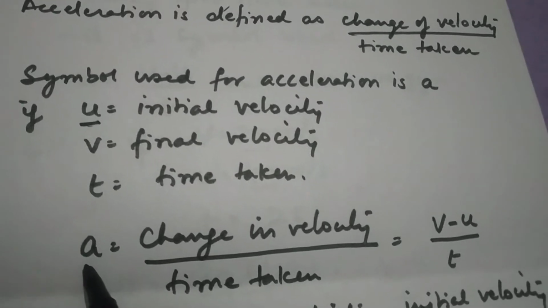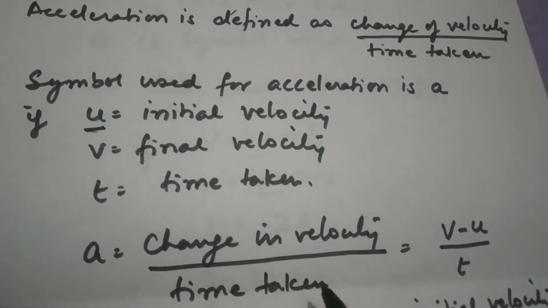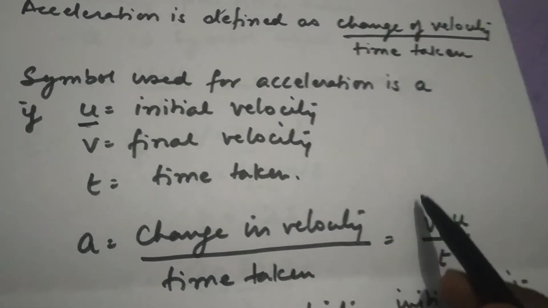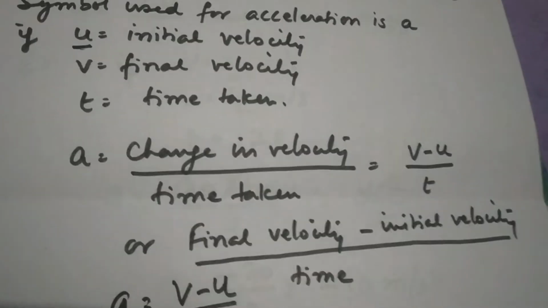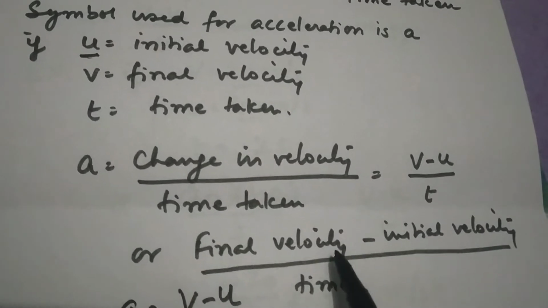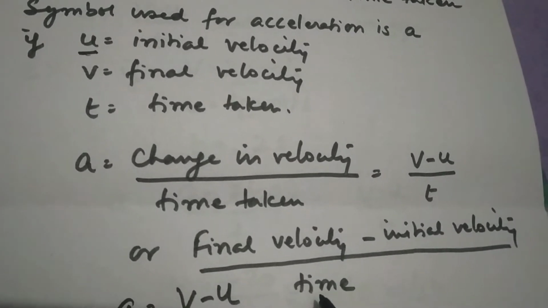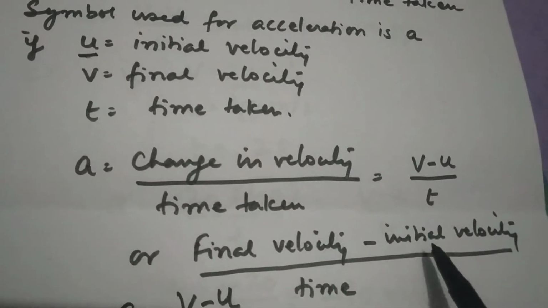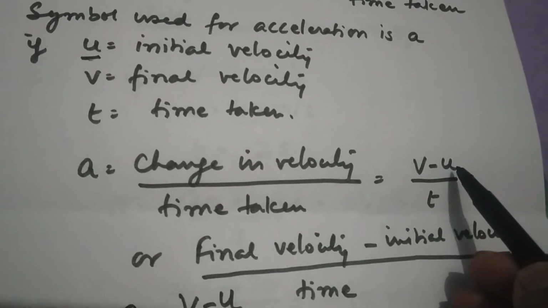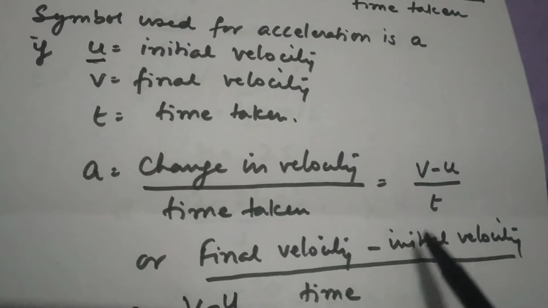So if you are writing a is equal to change in velocity upon time taken, the change in velocity becomes final velocity minus initial velocity, upon time. So final velocity will be replaced by the symbol v, initial velocity will be replaced by the symbol u, and time as usual t.